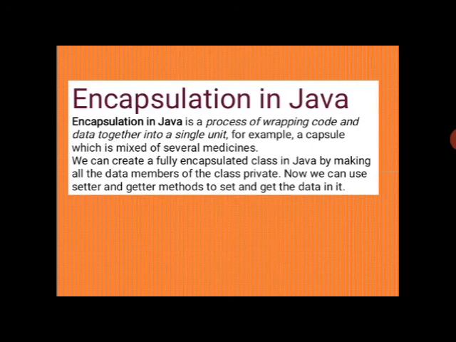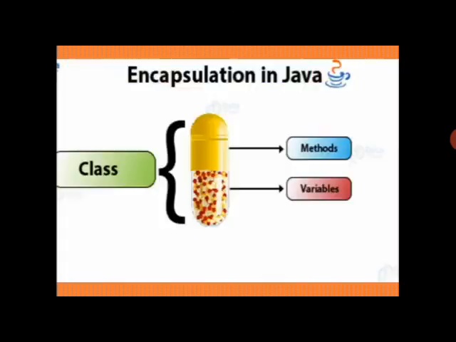We can create a fully encapsulated class in Java by making all the data members of the class private. Now we can use setter and getter methods to set and get the data in it. Okay, so we can set and get. We can fix the data and we can acquire the data from the other software also. That is done by the encapsulation, other user also. See the picture?